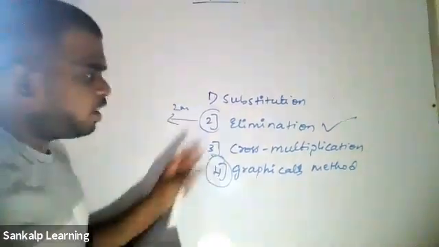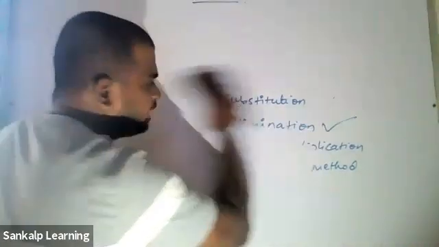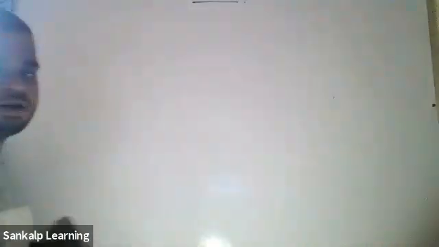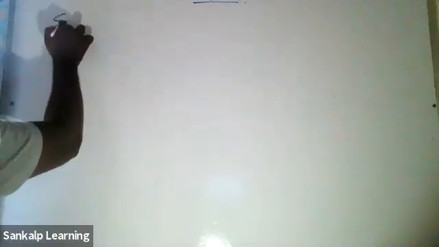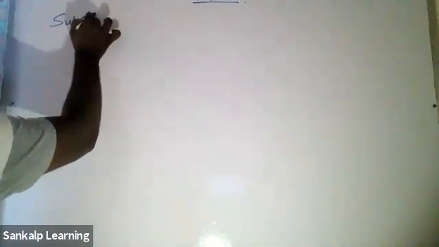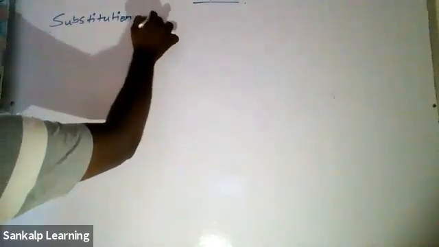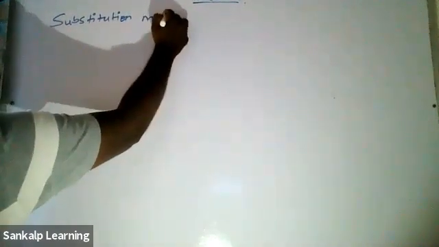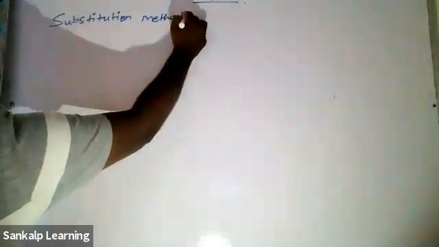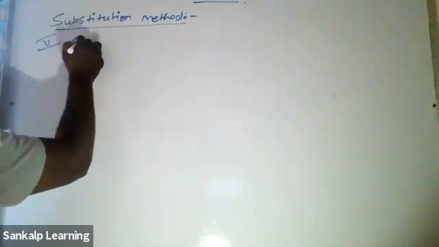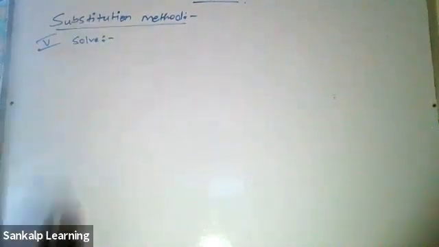Then you need not write anything. Put the heading as substitution method and we'll just start. So this is your new subtopic, substitution method. Just take down the heading as solve. I guess it is the 5th main. Take it as just solve.